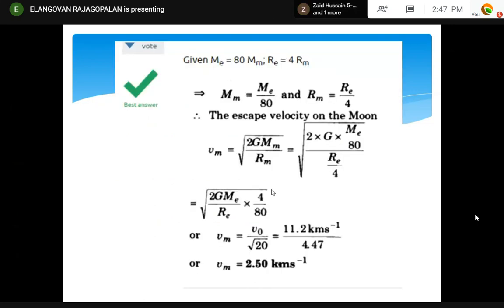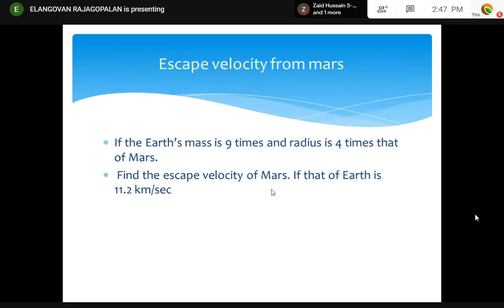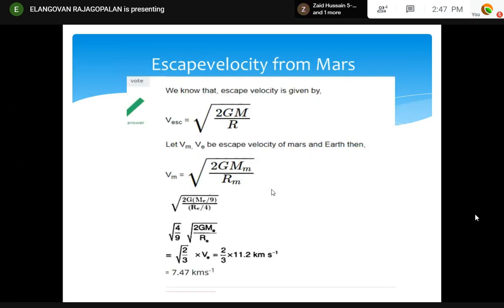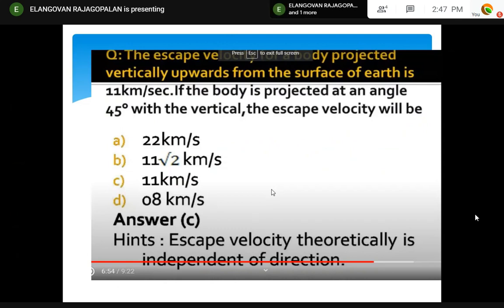Wherever the moon is given, we have calculated. Right. Escape velocity from Mars, same thing. Only the mass of Mars will be more, and the radius is more. Right. This is a calculation which we can do.